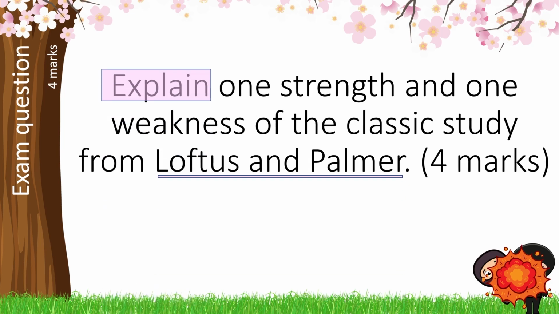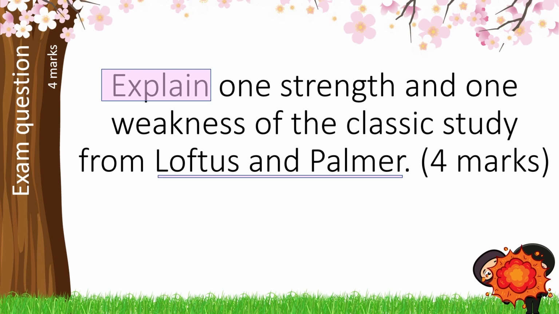Let's have a look at a different exam question. Here we've got an explain, one strength, one weakness of Loftus and Palmer. We want to think about this as 2 marks for our strength and 2 marks for our weakness. Split that down further, that's 1 mark for identifying a strength, 1 mark for identifying a weakness in context, which means it has to have specific things in relation to Loftus and Palmer. Also, within this, we get 1 mark, again, 1 for our strength, 1 for our weakness, for justifying it, for saying why that is a strength, why that is a weakness, why do we care about that identified point.